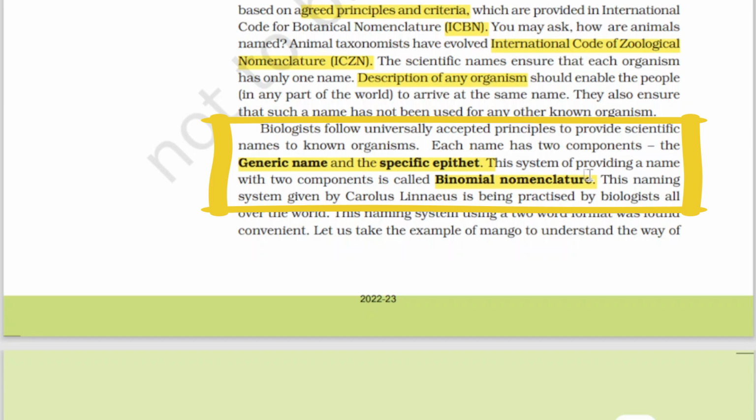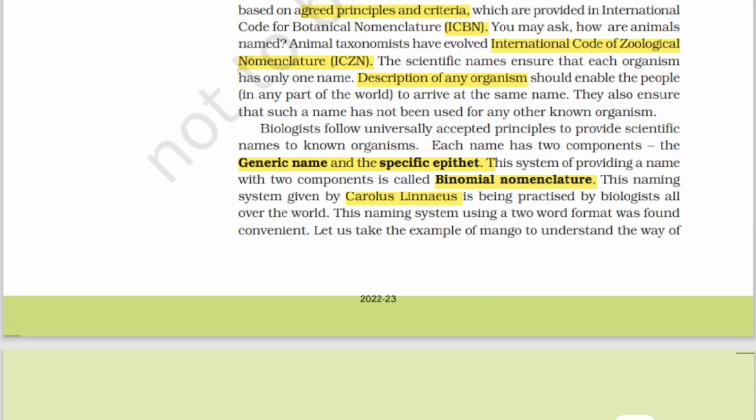This naming system was given by Carolus Linnaeus. Here around 4 to 5 sentences are very important. As I said before, in NEET the questions will be very easy. For example, out of 100 questions, 5 to 10% will be very easy, and in that category these questions will come.